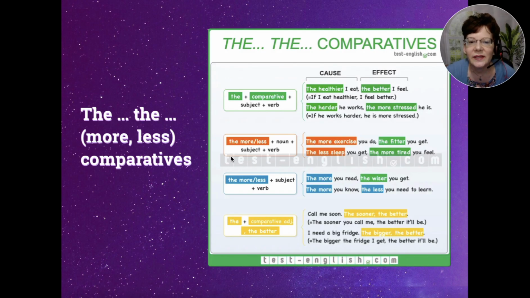Okay, the next structure is the more or less plus a noun plus subject and verb. So, for example, the more exercise you do, the fitter you get, right? That means you get fitter if you exercise more. Okay, or the less sleep you get, the more tired you feel. Then the next structure is the more, less, plus subject and verb. So you'll see here. The more you read, the wiser you get. Or the more you know, the less you need to learn.